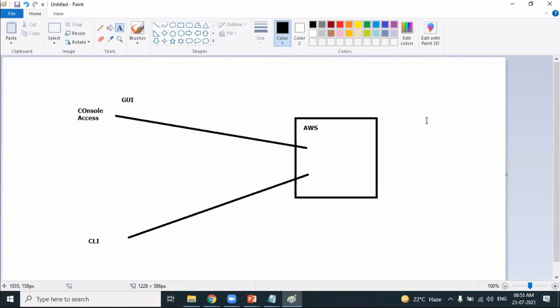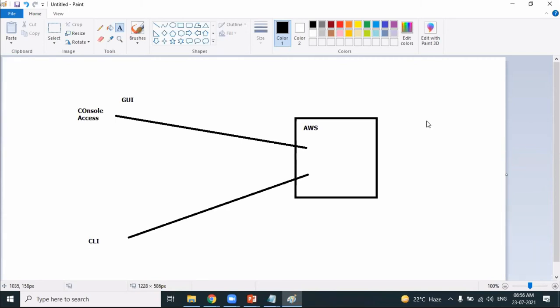Right from day one, we have connected to the AWS account. You have learned the services using the browser. That's called browser access, the console access, also called the graphical user interface. There's a different approach. You can also work with the services of AWS using command line access, that is, using the command prompt.